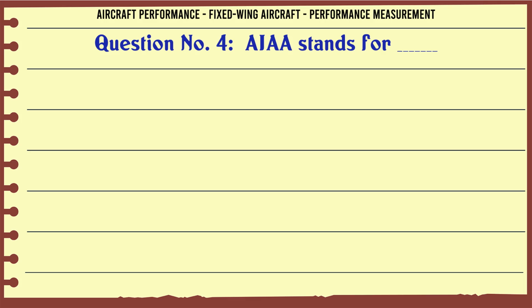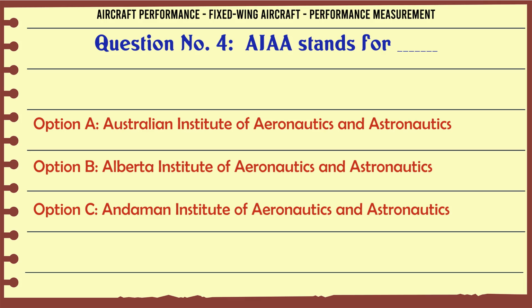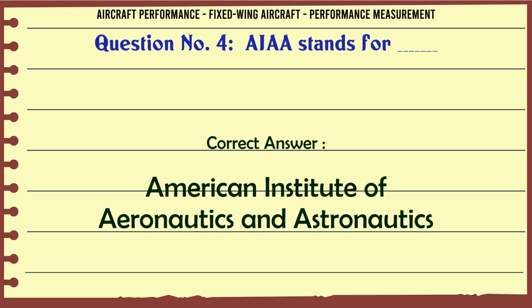AIAA stands for A. Australian Institute of Aeronautics and Astronautics, B. Alberta Institute of Aeronautics and Astronautics, C. Andaman Institute of Aeronautics and Astronautics, D. American Institute of Aeronautics and Astronautics. The correct answer is American Institute of Aeronautics and Astronautics.